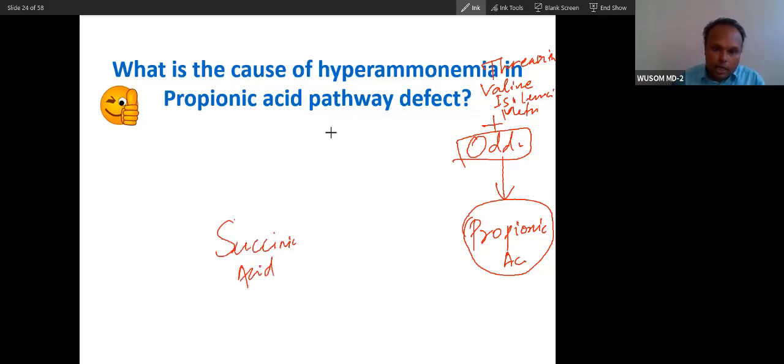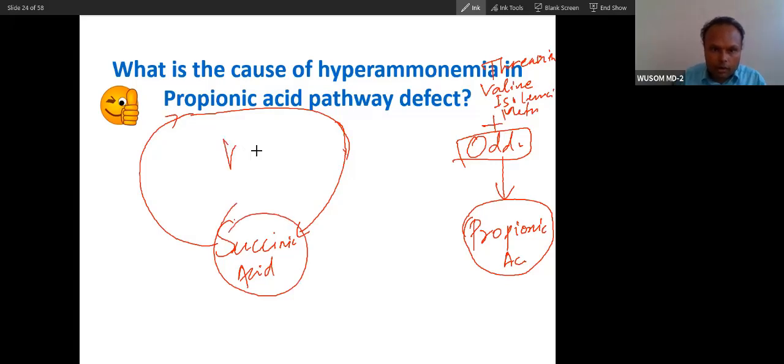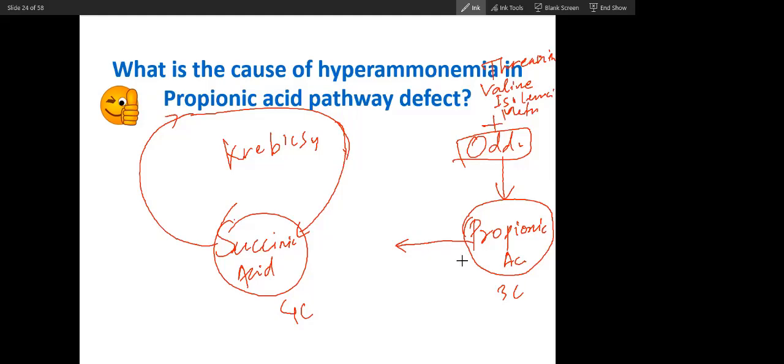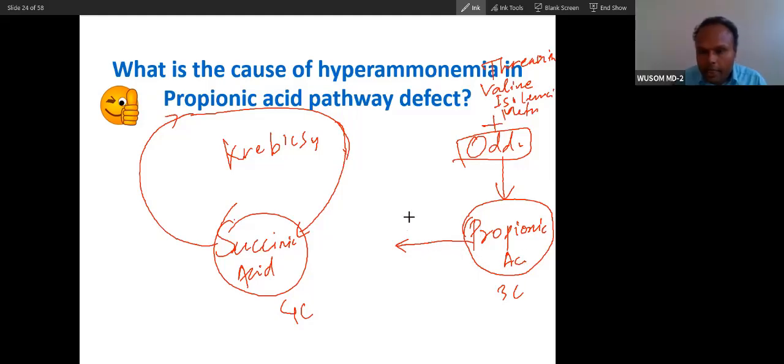And you know this succinic acid is part of Krebs cycle. How does this propionic acid convert into this? This is 3 carbon, this is 4 carbon. So there will be addition of 1 carbon. So which enzyme does addition of carbon from carbon dioxide? Carboxylase. Yes, carboxylase. So what will be the carboxylase? Propionyl coenzyme A carboxylase.